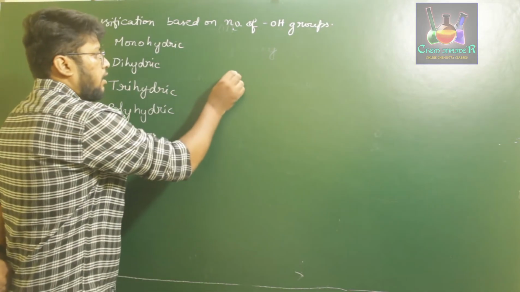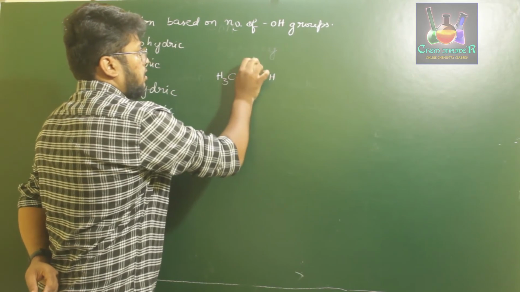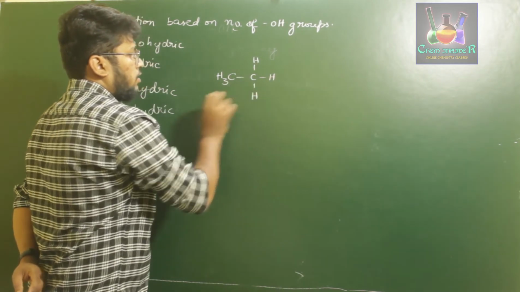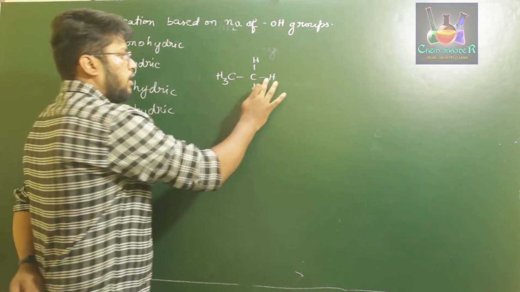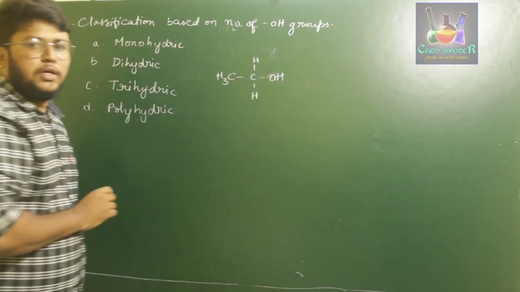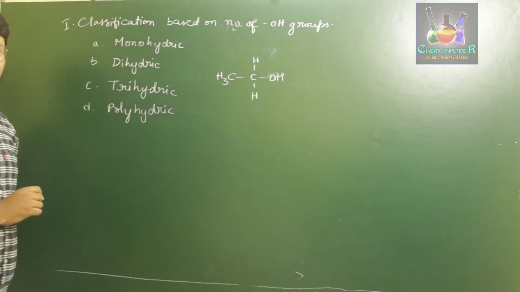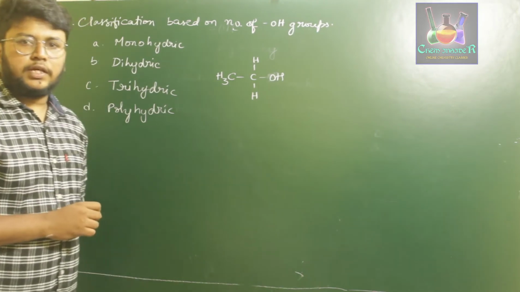If you have a hydrocarbon, let us say CH3, such as ethane, this is the structure of ethane. If you replace one hydrogen of ethane with an OH group, then those types of alcohols are called monohydric alcohol. Example, ethyl alcohol.